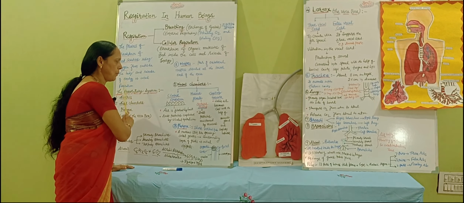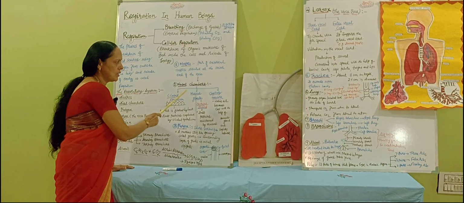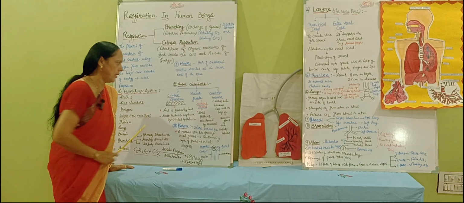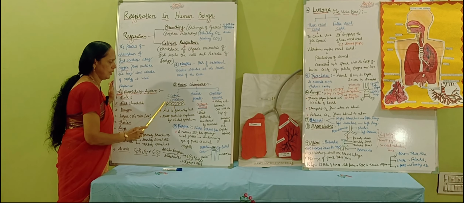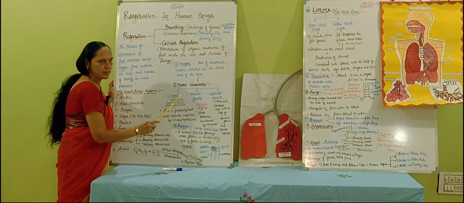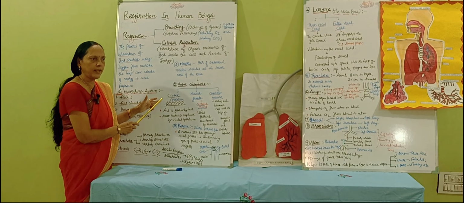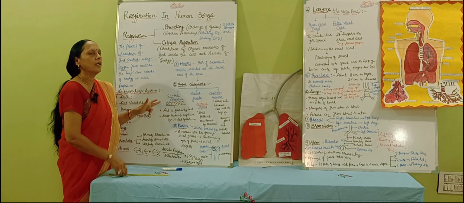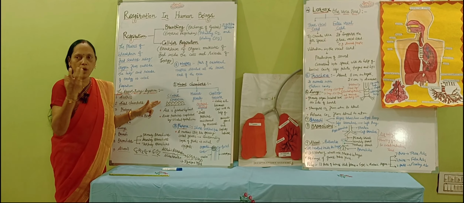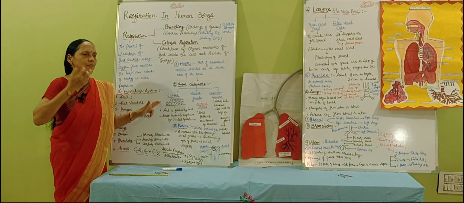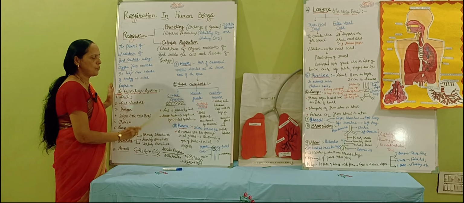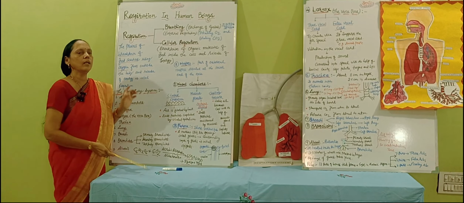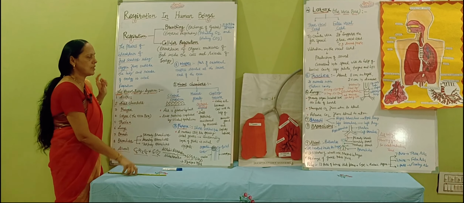It is divided into 3 parts. First is the ciliated epithelium. Second is the mucus gland. Third is the capillary network. Ciliated epithelium: this is the ciliated epithelium. It has cilia. Cilia means hair-like structure. The main function of the ciliated epithelium is that it filters the air. The air we are inhaling is filtered here. So air is filtered by the hair. And the second thing is that the dust particles present in this air are captured by this ciliated epithelium. This is the first point.